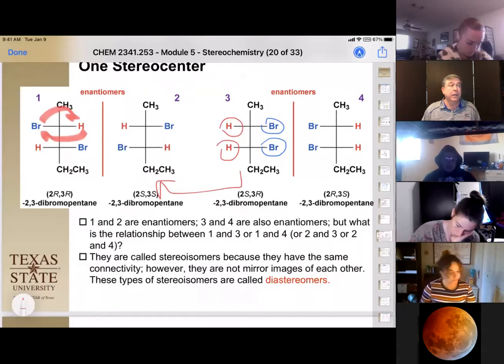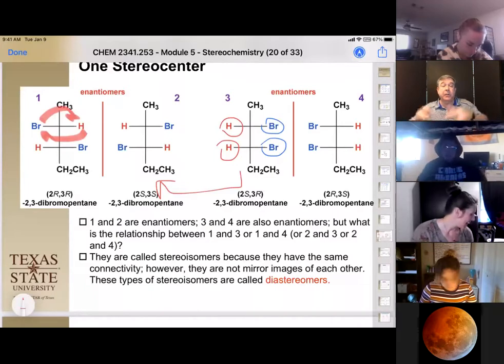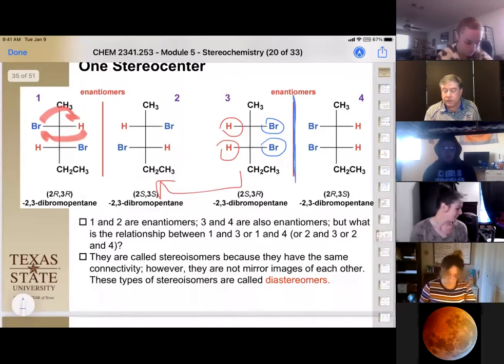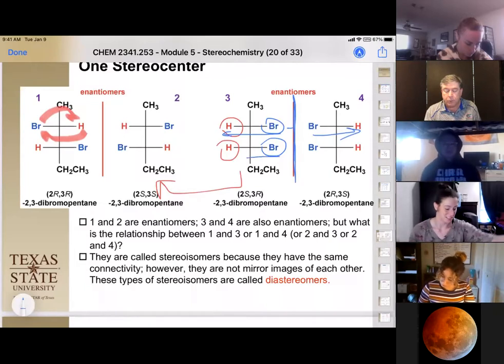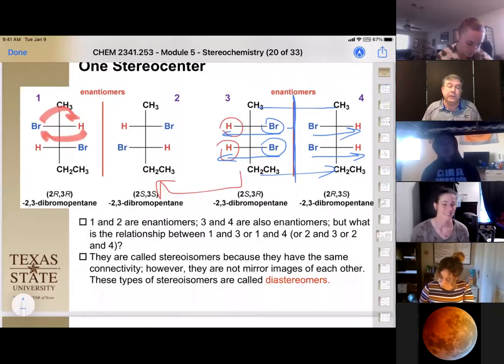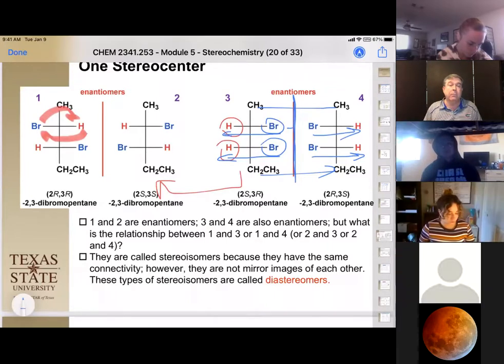So now we know we have a different compound, and we need to draw it such that we have its enantiomer, its mirror image. We're going to do the same thing as before. I'm going to draw our mirror plane and start with bromine, carbon, hydrogen, bromine, carbon, hydrogen, and the methyl group and ethyl group. So we've been able to draw our mirror image. That's the joy of the Fischer projection: it's very simple to draw, but it has enough information in it that you know where everything is.